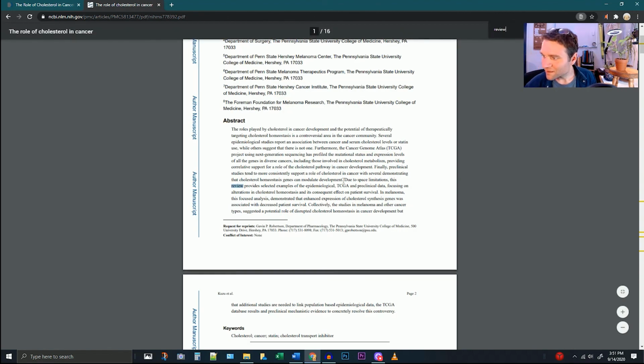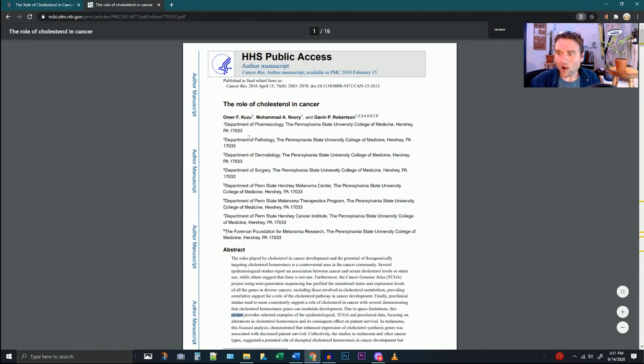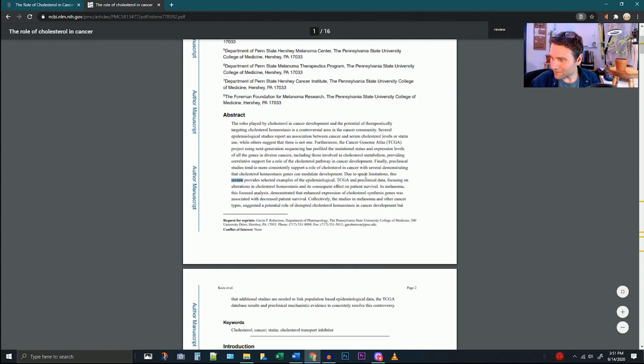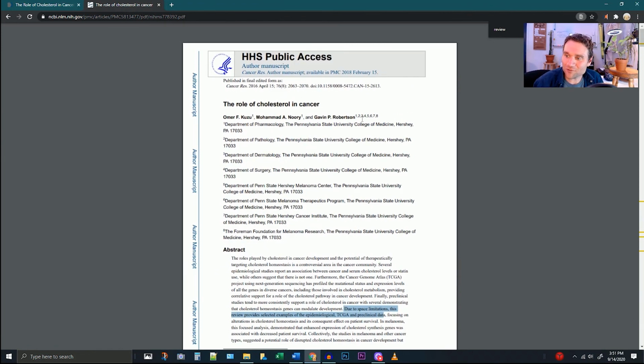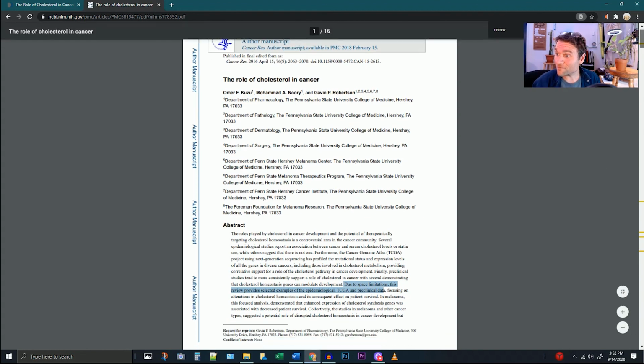So, why is that title so vague? Because this review provides selected examples of the epidemiological, TCGA and preclinical data. This is a review paper. That's why, because it's just giving you general information about what we know about the role of cholesterol in cancer. Now, you do need one review paper for your research project, so this would fulfill that requirement.